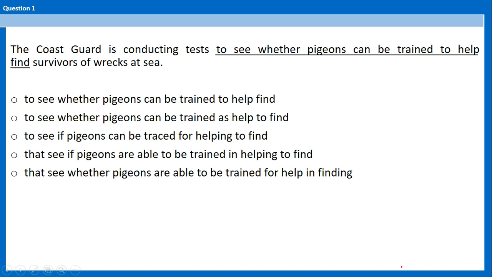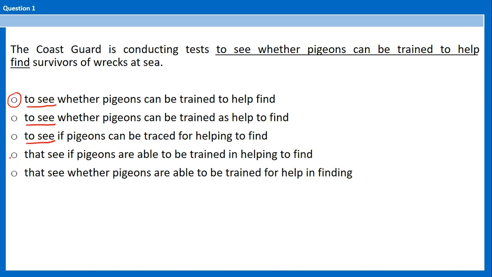Question number 1 of test number 2. So the Coast Guard is conducting tests to see whether pigeons can be trained to help find survivors. Well, I think this is perfect. You need to see, because you have an objective.